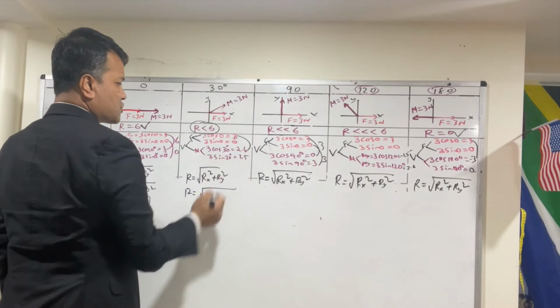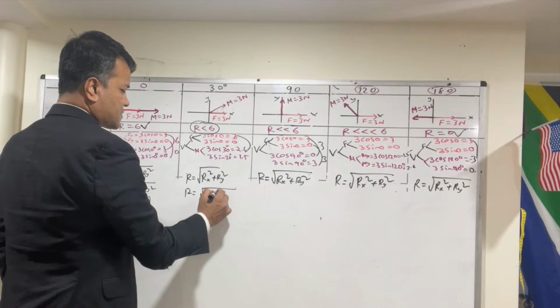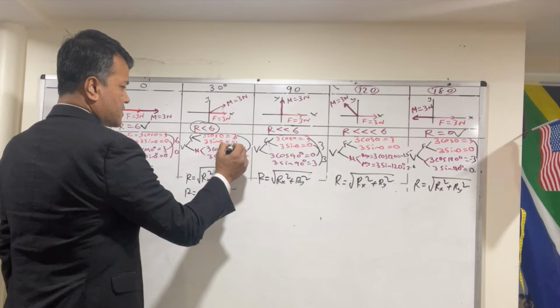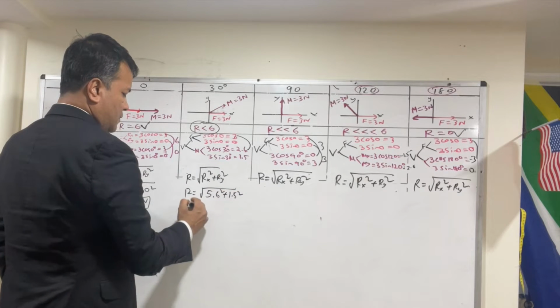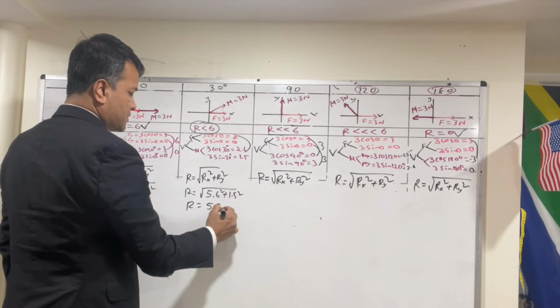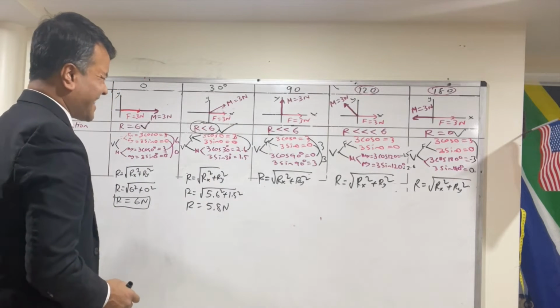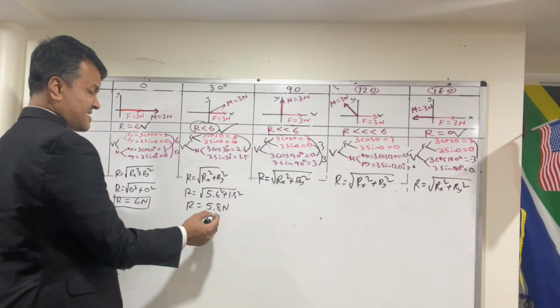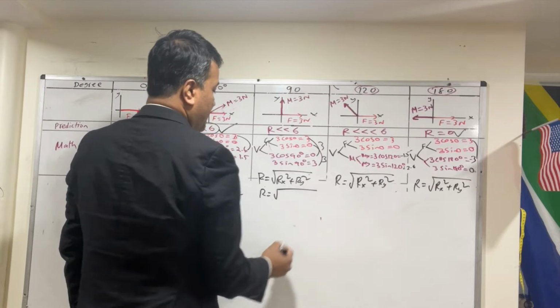X is 3 plus 2.6, which is 5.6 squared, plus ry is 0 plus 1.5, which is 1.5 squared, which is 5.8 Newton, and that's exactly what we predicted, that r is slightly less than 6. So this one is going to be rx.